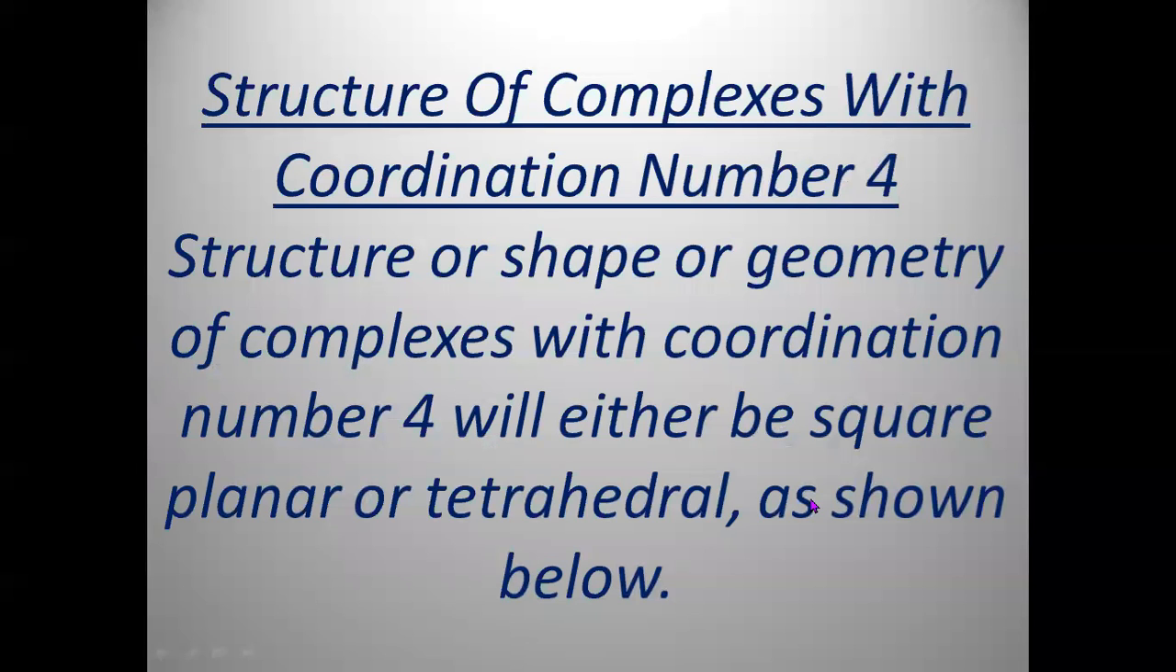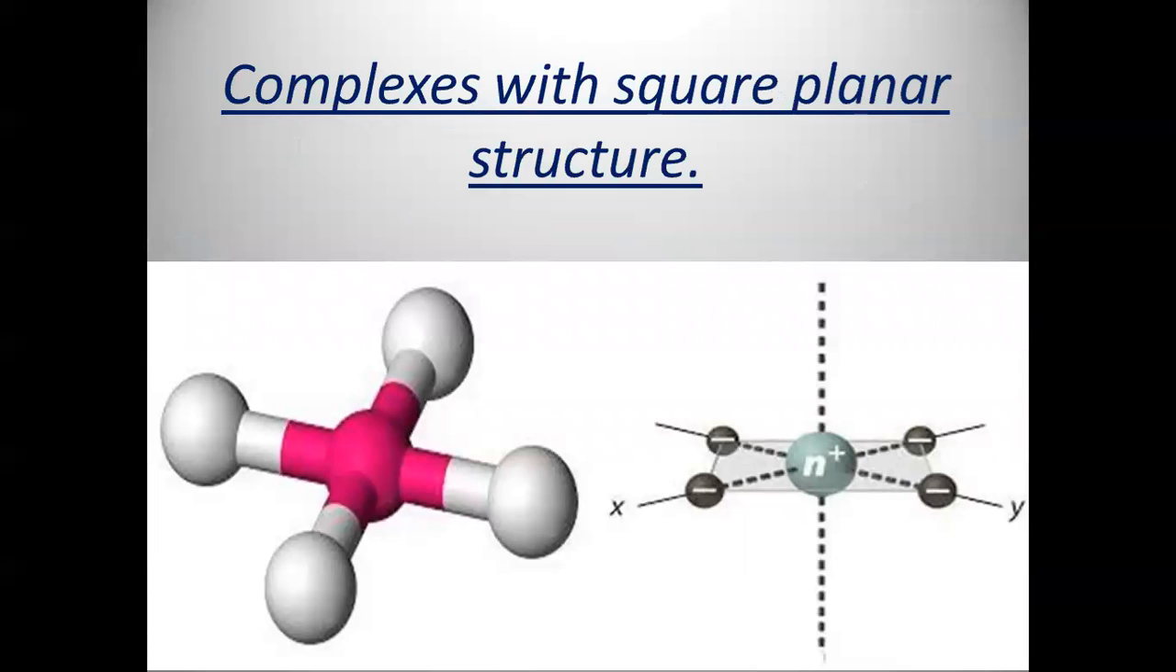Coming to the shape or geometry of a complex with coordination number 4, according to Werner, they can have 2 different shapes. One is called square planar, the other is called tetrahedral. For square planar, we assume that it is a rectangular plane. In the center of the plane, the metal atom or metal ion will be there, and the corners will be occupied by the ligands, giving rise to square planar. This plane is a square one.